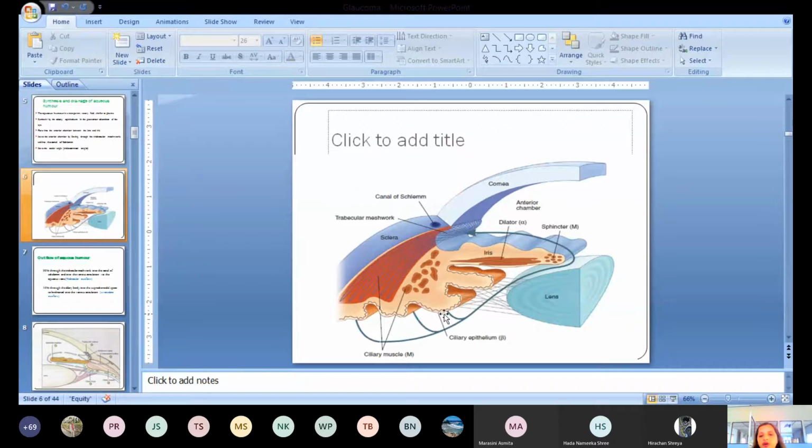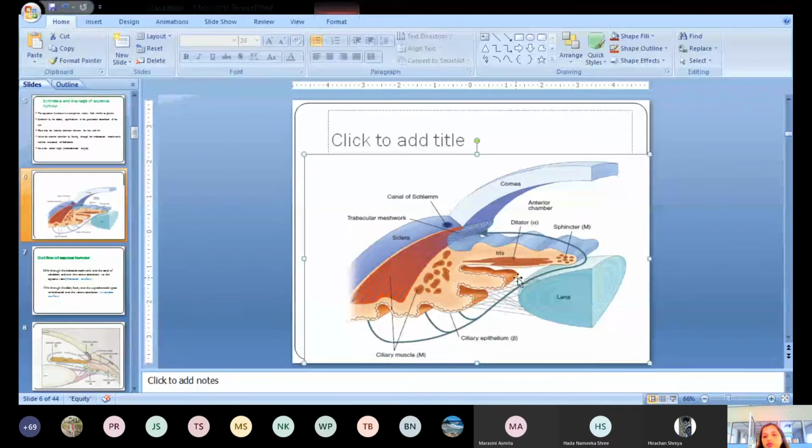This is where the aqueous humor is synthesized. This synthesized aqueous humor is released into the posterior chamber, and then from the posterior chamber it flows through this way, between the iris and the lens, and ultimately it reaches the anterior chamber of the eye. Finally it leaves the anterior chamber by passing through this